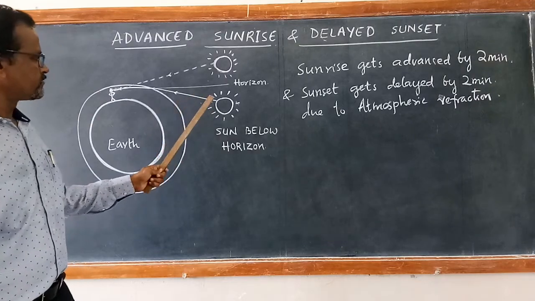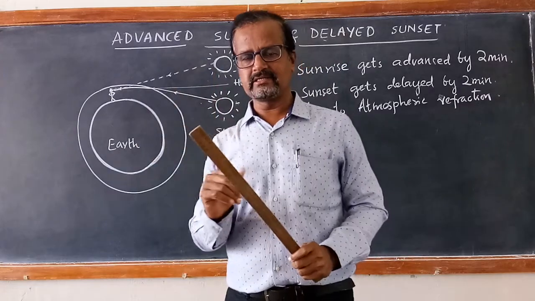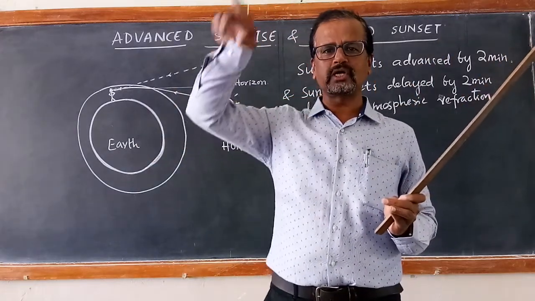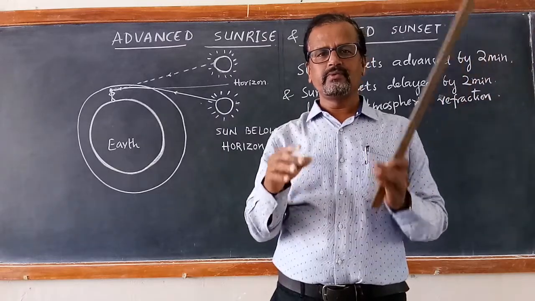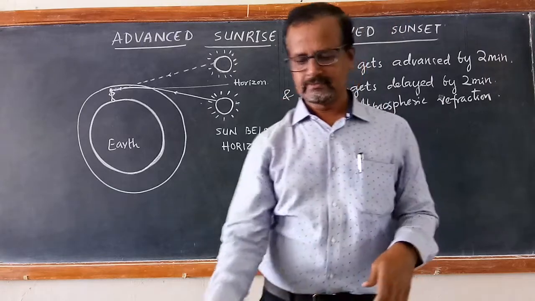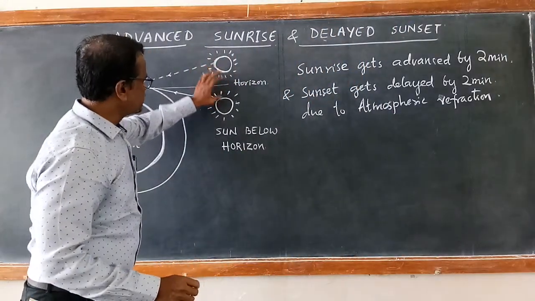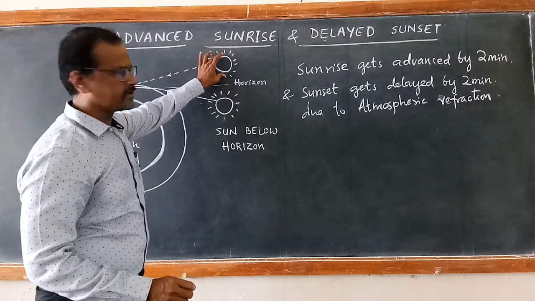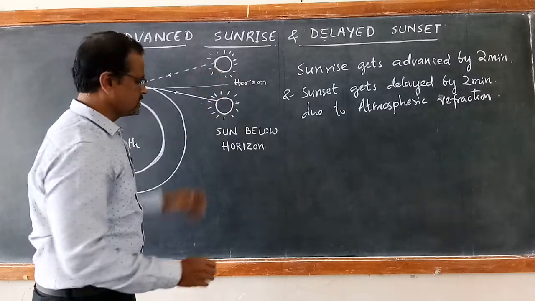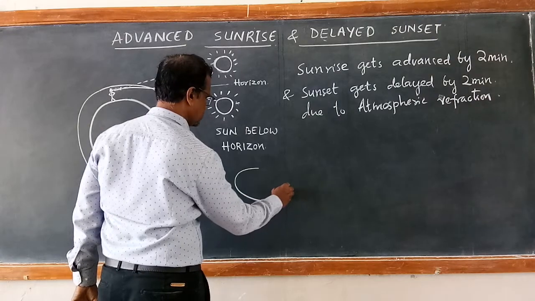See here, I forgot to tell you one more thing. During the sunset, you must have observed the perfect circular disk of the sun appearing a little bit flattened. When the sun is getting down here, this is the perfect circular disk of the sun. As and when it approaches the horizon, the shape of the sun becomes a little flattened.